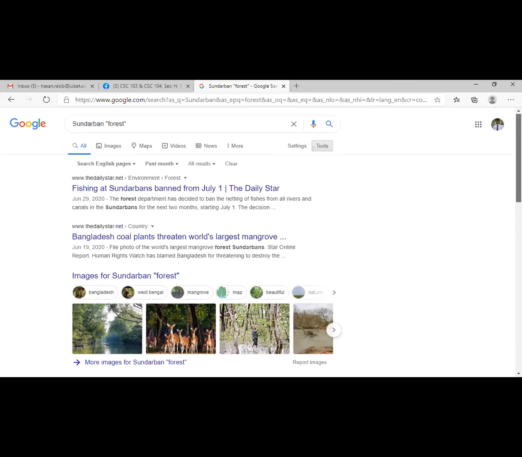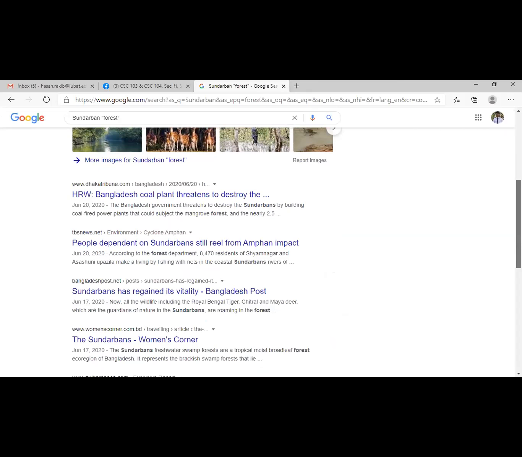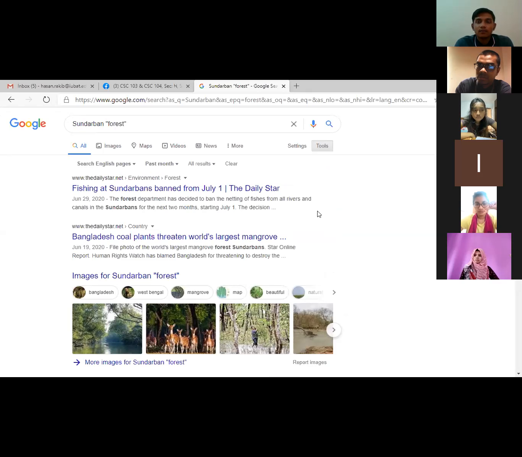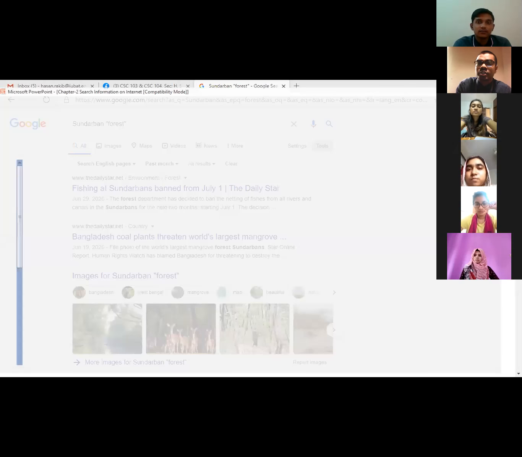So is that clear to you? How we can do advanced search to get a more accurate answer, to get precise information. Okay, we can use this advanced search. Am I clear to you? Is that okay? Any confusion do you guys have? No, sir. So how can we search images?